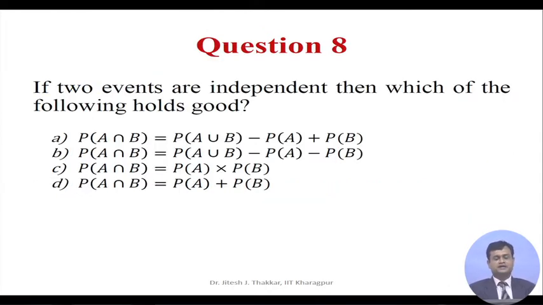Question 8. If 2 events are independent, then which of the following holds good? Option A, P(A ∩ B) is equal to P(A ∪ B) minus P(A) plus P(B). Option B, P(A ∩ B) is equal to P(A ∪ B) minus P(A) minus P(B). Option C, P(A ∩ B) is equal to P(A) times P(B), and option D, P(A ∩ B) is equal to P(A) plus P(B).